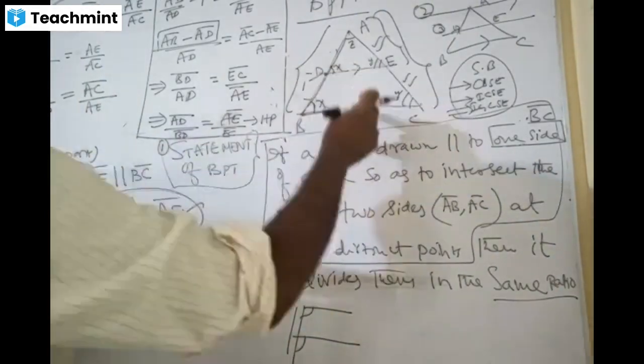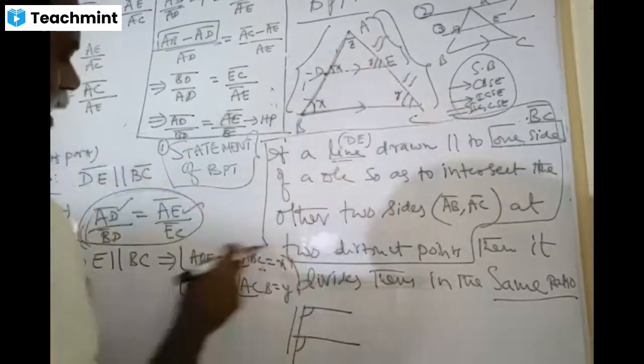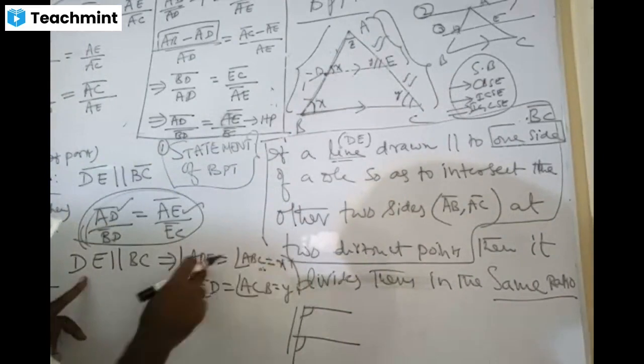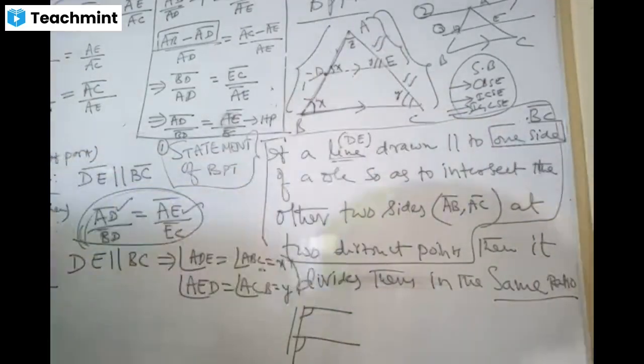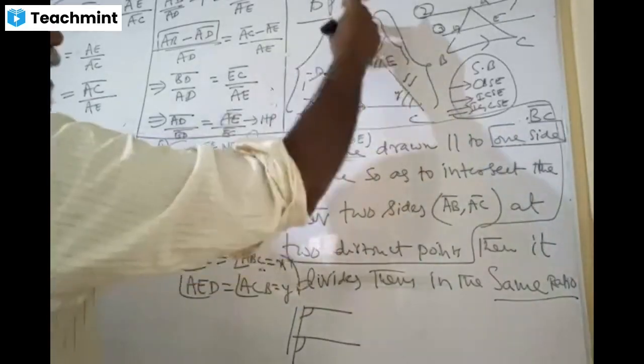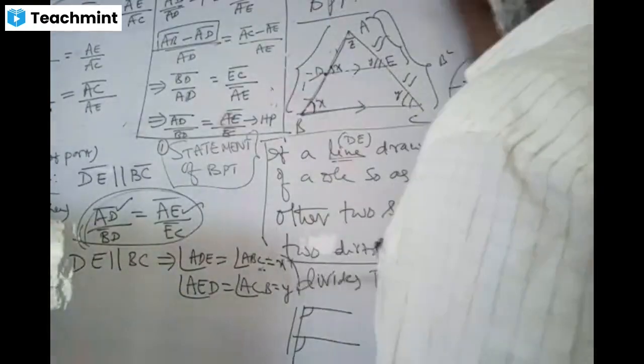If DE is parallel to BC, we get corresponding angles X and Y. Corresponding angles are equal, both of them equal to X. Here also the same case, both are equal to Y. Then you get a small triangle and a big triangle. And one more idea I will tell you, dears, whether you agree with me or not.